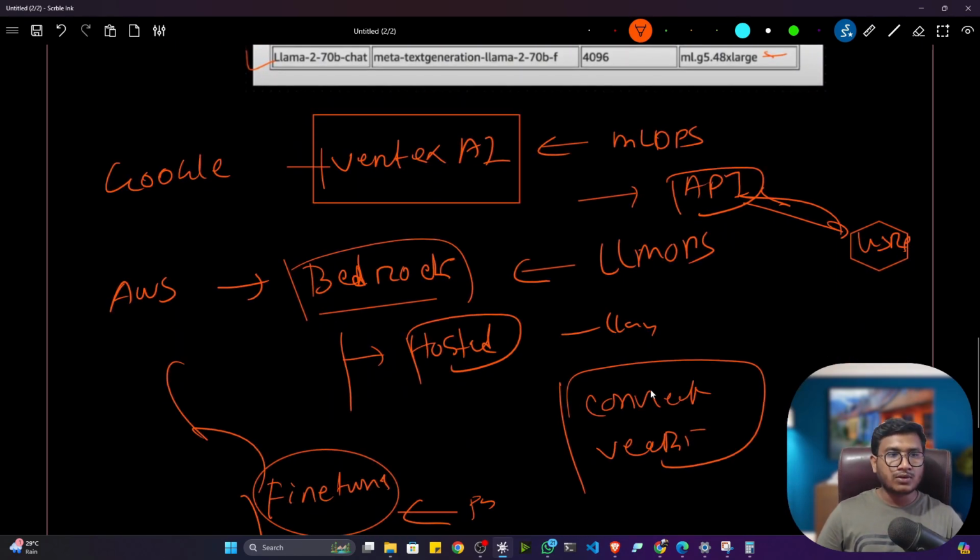In the next video, we'll be learning about one amazing LLMOps platform called Vertex AI from the Google side. We'll see the entire platform, what kinds of services it provides. Even we'll do lots of practicals, we'll do hands-on. We'll be creating different LLM-powered applications with the help of Vertex AI. I will also show you AWS Bedrock, how we can use Bedrock to implement end-to-end LLM-powered applications. We'll also learn how we can deploy these projects as well.